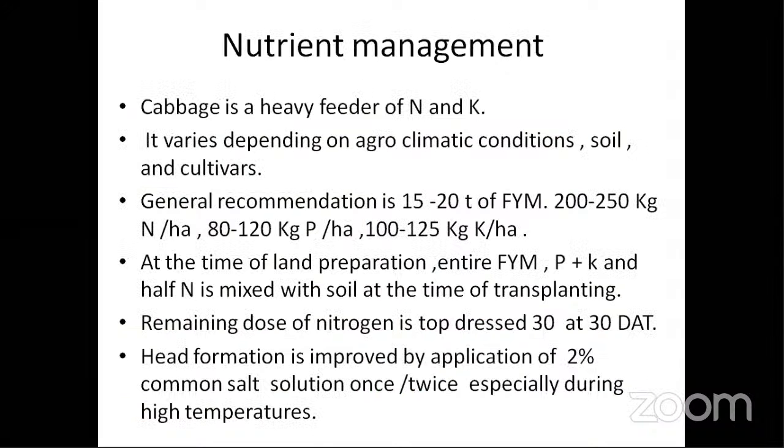Nextly, here is the cabbage. Coming to nutrient management, here you need not remember any of the nutrient requirements or anything else, the only thing is cabbage is a heavy feeder of N and K.